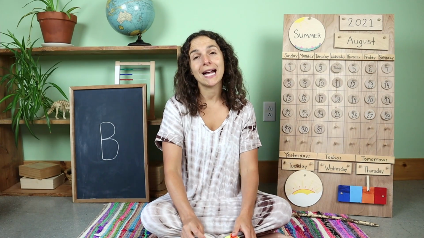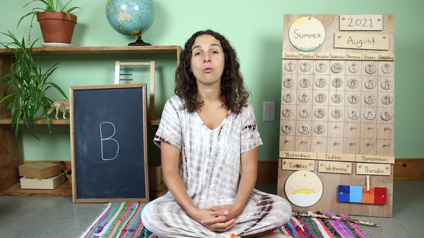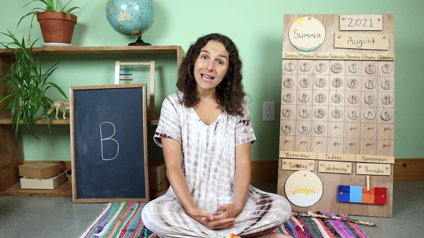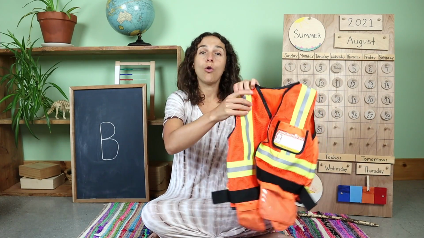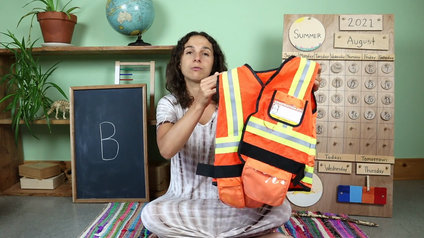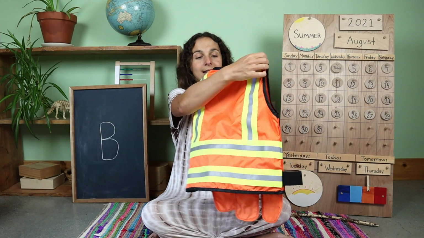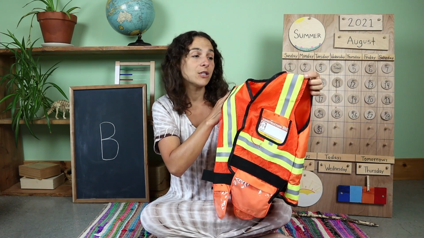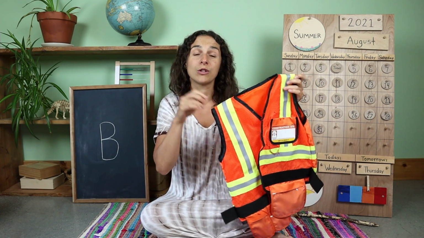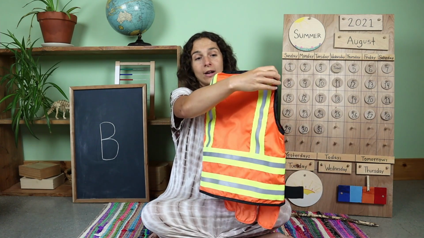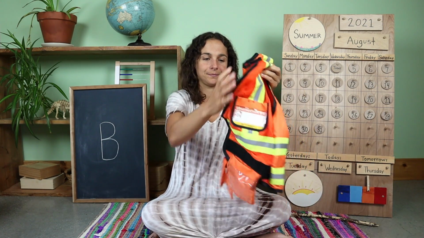So if you've ever passed by a construction site before, you may have noticed that the workers are wearing some protective gear that looks something like this. Over their shirts, workers will wear a brightly colored vest. This orange vest is used so that the workers will stand out and they're noticed. This is a bright color orange that is hard to miss.